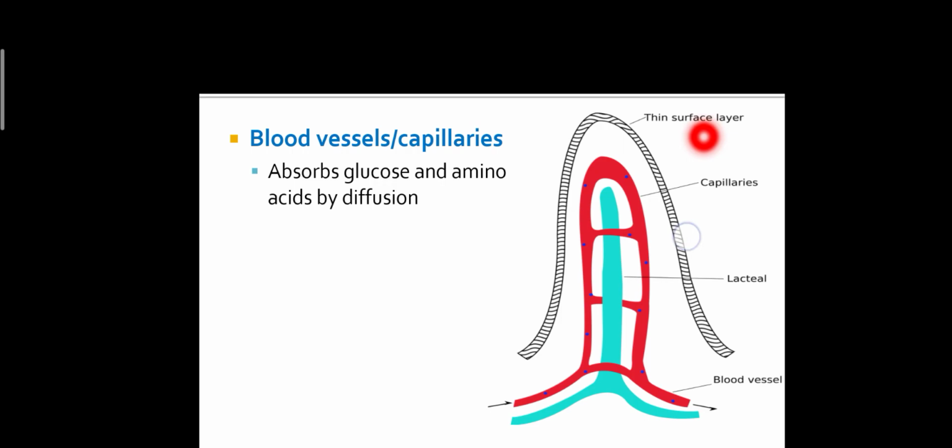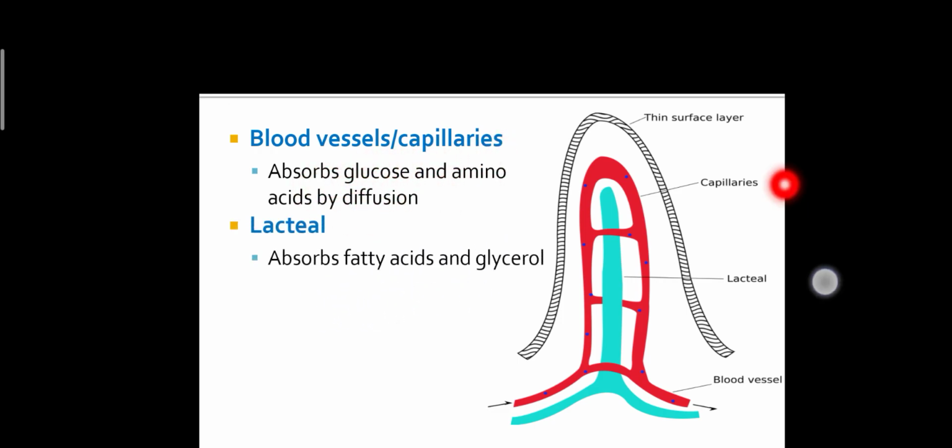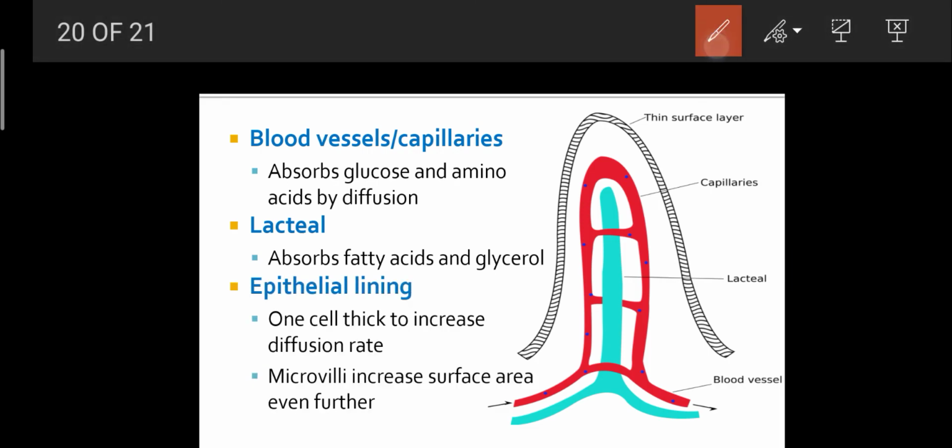This is the structure of a villus, in which we can see that there is a thin surface layer. These are the capillaries, this is the lacteal, and these are blood vessels. Blood vessels or capillaries absorb glucose and amino acids by diffusion. The lacteal absorbs fatty acids and glycerol. The epithelial lining is one cell thick to increase the diffusion rate, and microvilli increase the surface area even further. So these are included in the structure of villi.